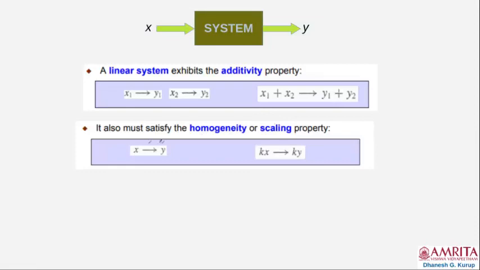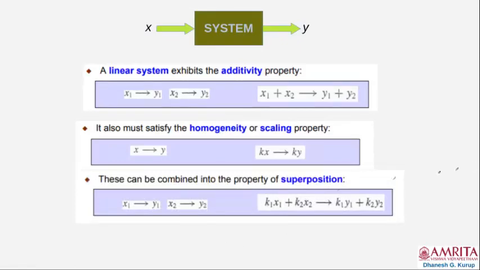Suppose x produces y. If you multiply x with k, a scaling factor, the output will be k times y. So a linear system must obey this property. If you scale the input, the output will be correspondingly scaled. Now, these two properties can be combined into one property called the principle of superposition.